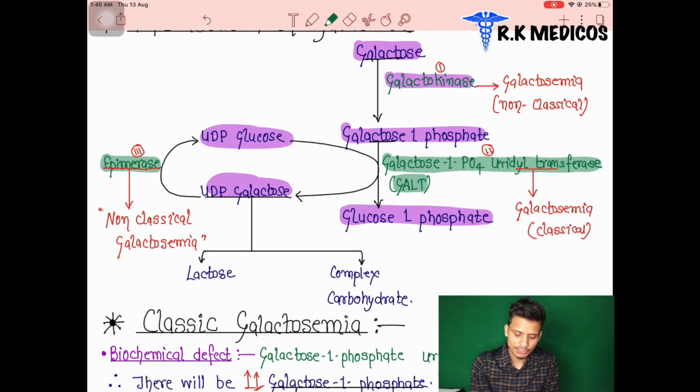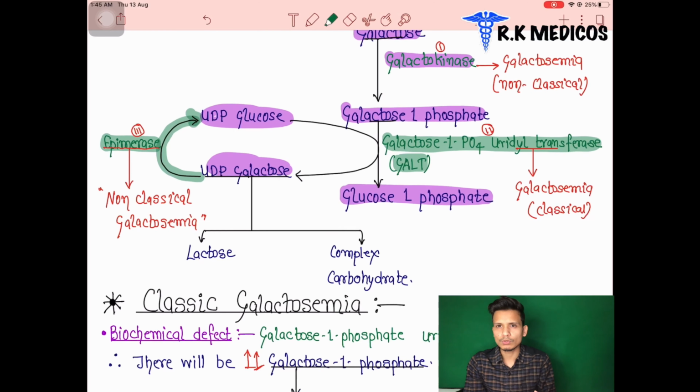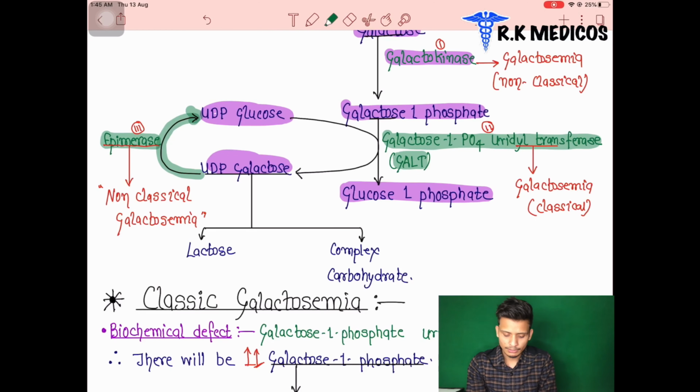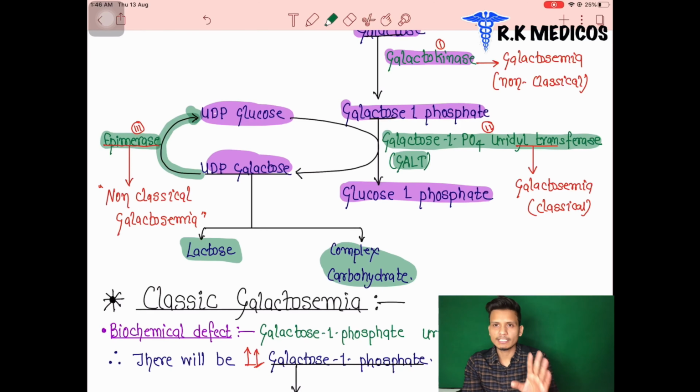As we can see in this picture, UDP galactose is also converted in other ways, forming lactose and complex carbohydrates. So till now we have used three enzymes.